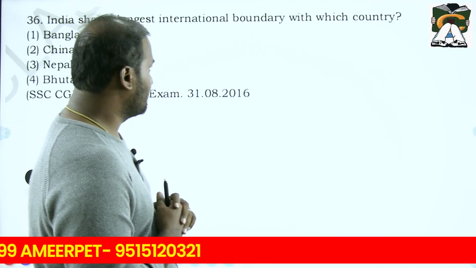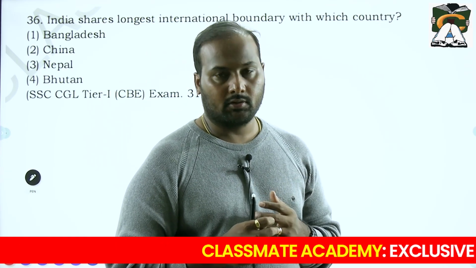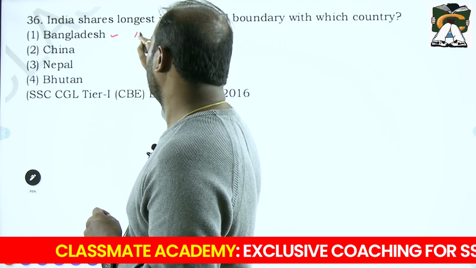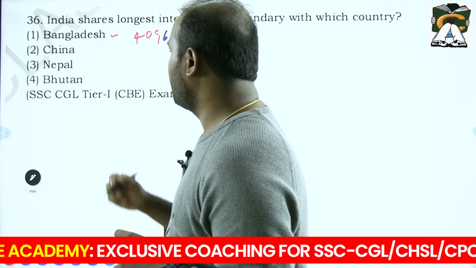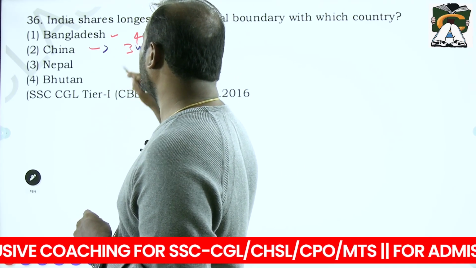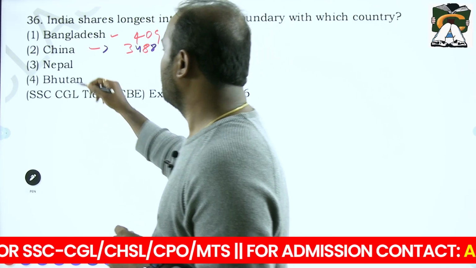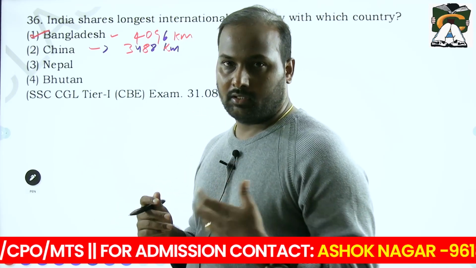India shares the longest international boundary with which country? Again, this is quite a static question. You need to remember the boundaries as well. Your answer is Bangladesh with 4096 kilometers. Next, the second largest is China with 3488 kilometers. So obviously your answer is Bangladesh, second is China, third is Pakistan with 3323 kilometers.